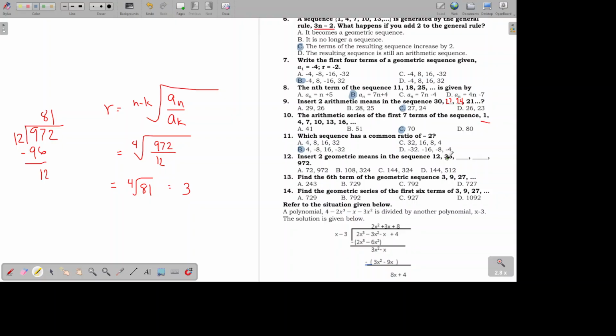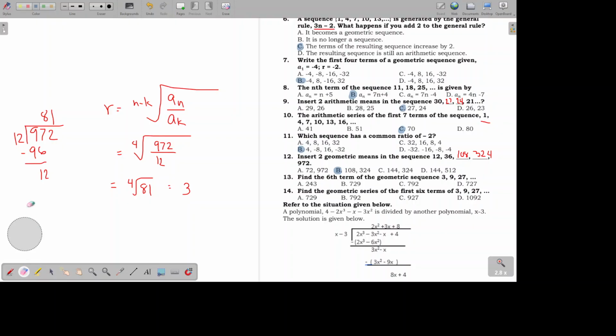So 12 times 3 is 36, times 3 is 108. And times 3 is 324. So the answer is letter B, 108 and 324.